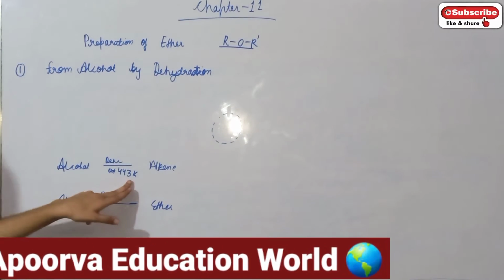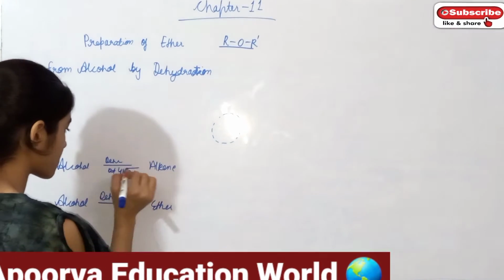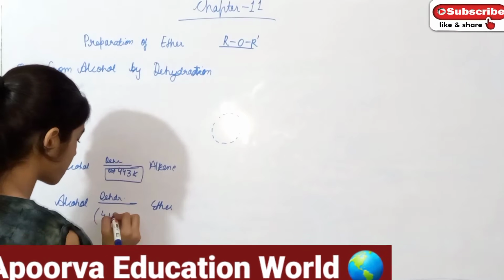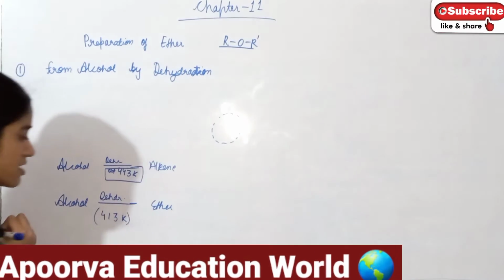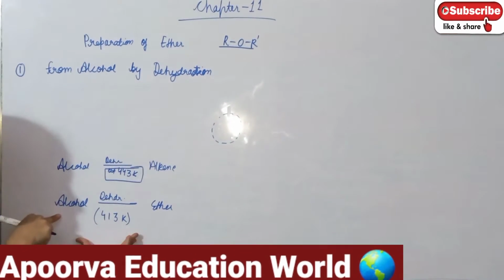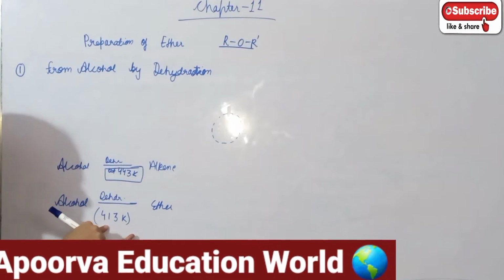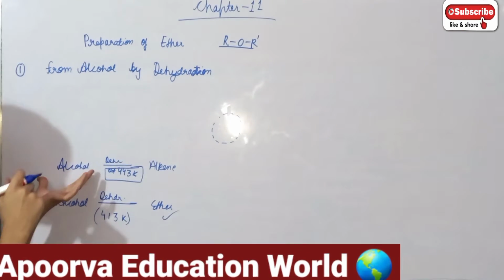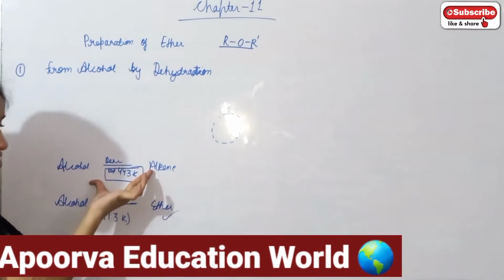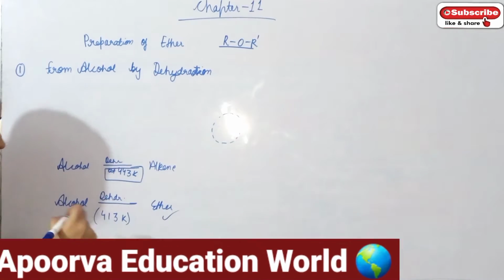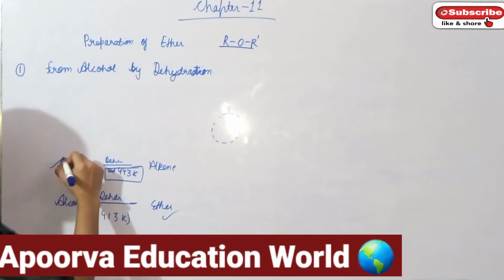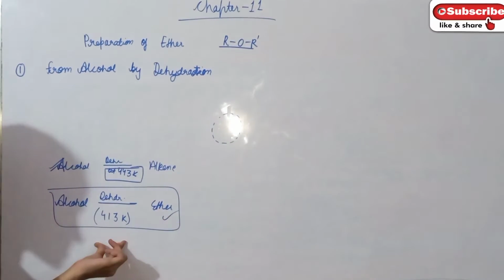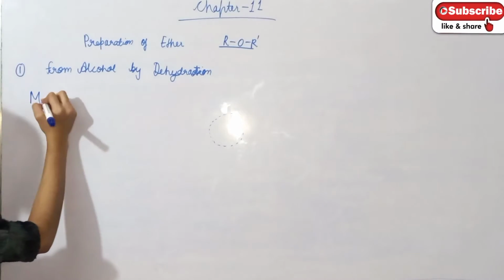Remember that alkene formation is taking place at 443 Kelvin temperature, whereas this is taking place at 413 Kelvin temperature. So when alcohol is treated with or dehydrated at 413 Kelvin temperature, ether is formed. Or when alcohol is treated at 443 Kelvin temperature, alkene is formed. So we have discussed these in earlier videos. Now I am going to discuss this and their mechanism. So let's see the mechanism.